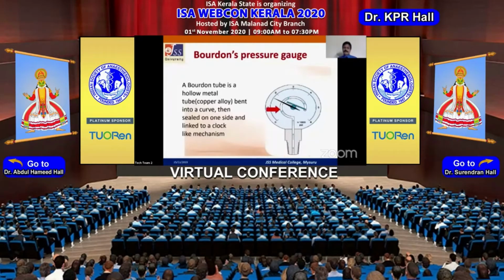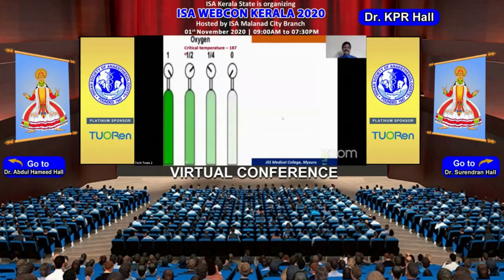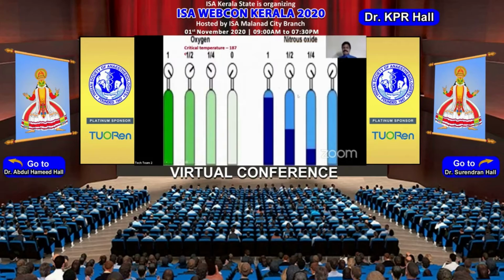Now coming to the Bourdon pressure gauge. In the older machines, the Bourdon pressure gauges used to be there only for the oxygen cylinders. There were no pressure gauges for nitrous oxide yokes. Why it was like that is that oxygen will remain as a gas even at room temperature, because the critical temperature of oxygen is minus 118 degrees, whereas nitrous oxide will remain as a liquid at room temperature, because the critical temperature of nitrous oxide is 36.5 degrees centigrade. Because oxygen remains as a gas, the pressure gauge will directly tell the contents of the cylinder.